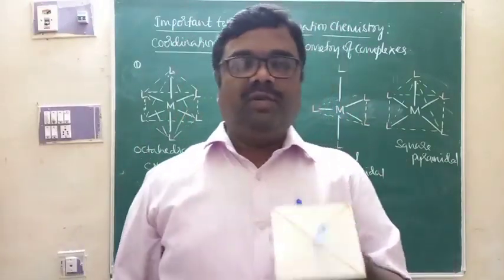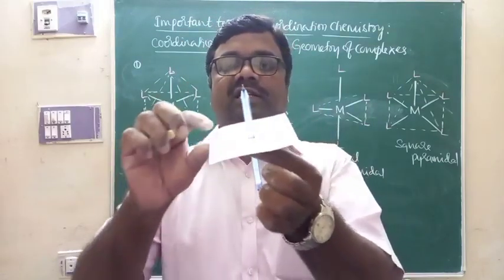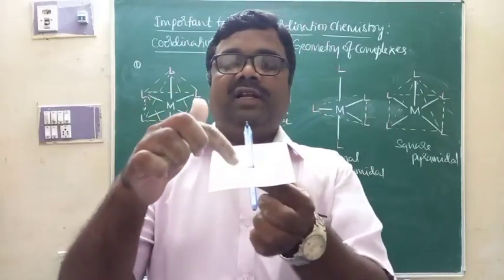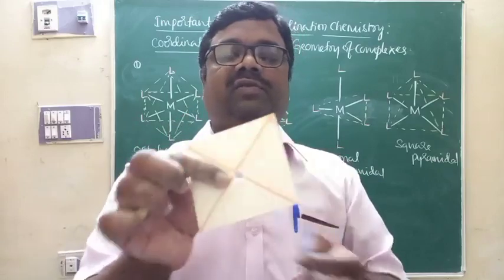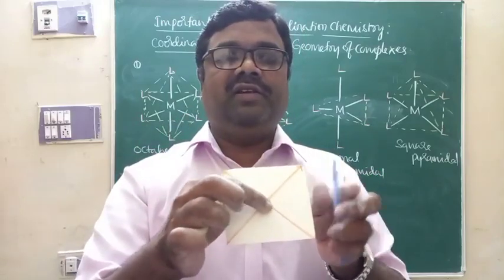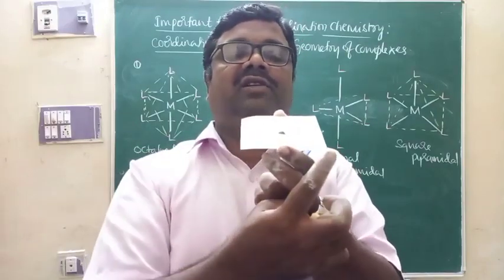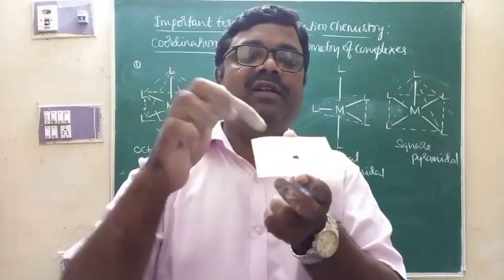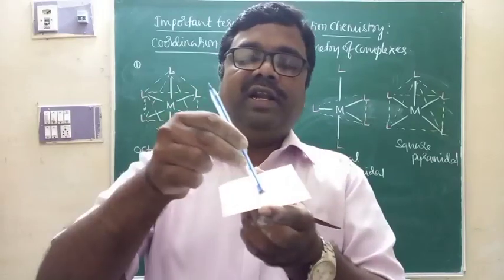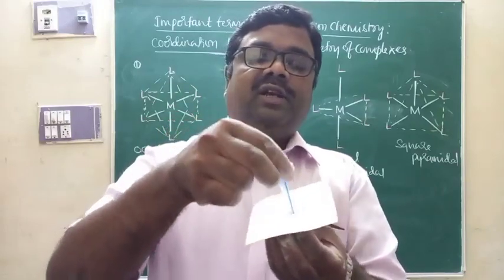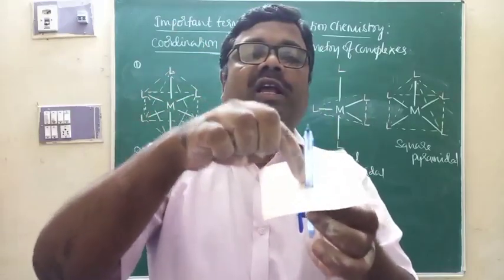Let me show you here. This is the model that I can use in order to understand the geometry. Here we have one plane of 4 ligands. The central metal ion is at the center of this plane, and it is attached to 4 ligands. Ligands are at the corners. 4 corners are there in this plane. The central metal ion is attached to 4 ligands, and for the remaining 2, one ligand is above the plane.